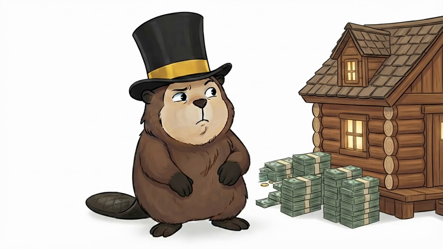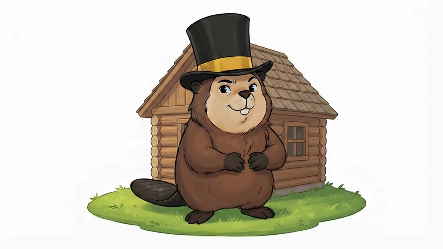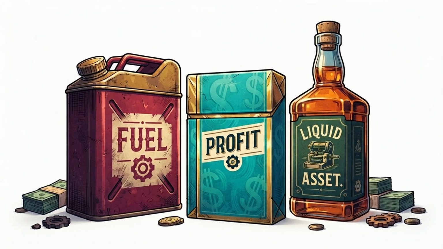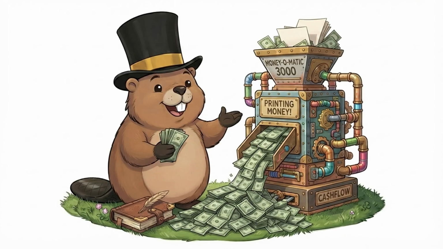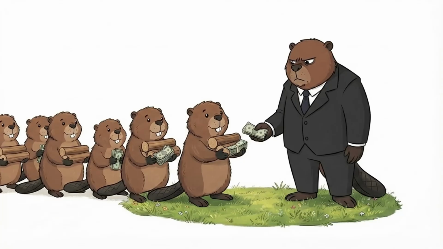There are also taxes on things like property. So if you own a house or land, the government may charge you a property tax. And then there are taxes on specific products like fuel, cigarettes, or alcohol. These are often called excise taxes. So why doesn't the government just make all the money itself? Because governments need resources to provide services, and taxes are one of the main ways they get those resources.